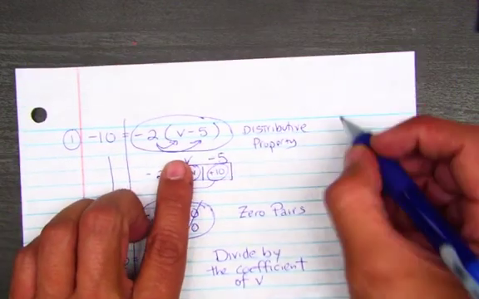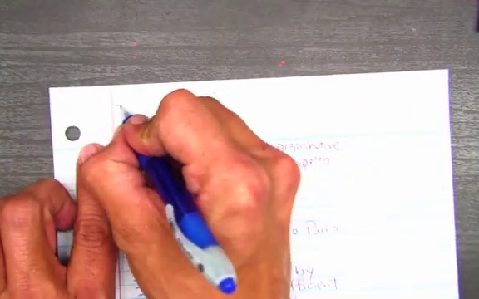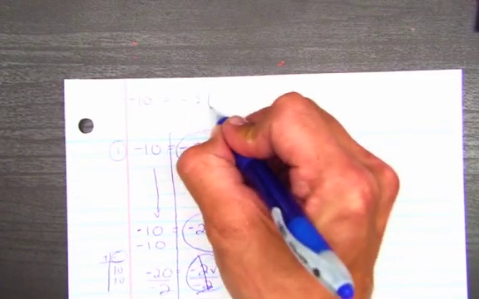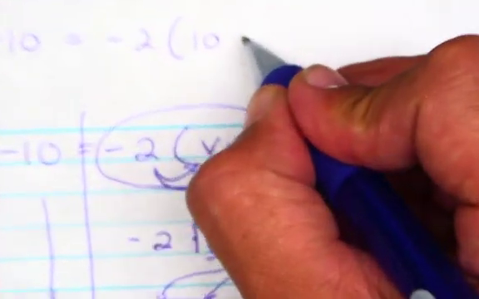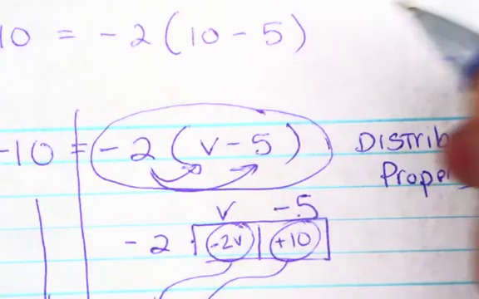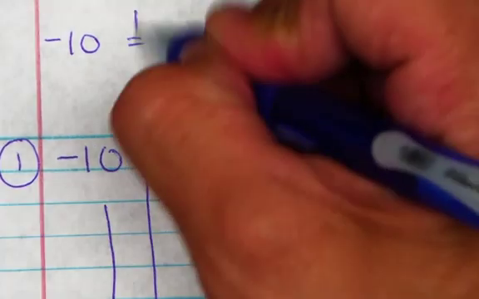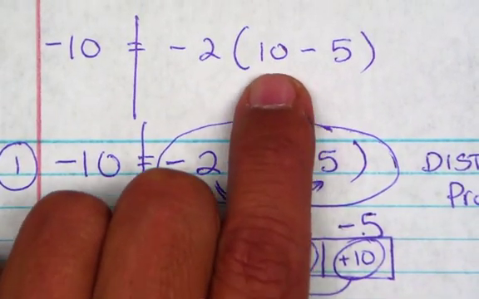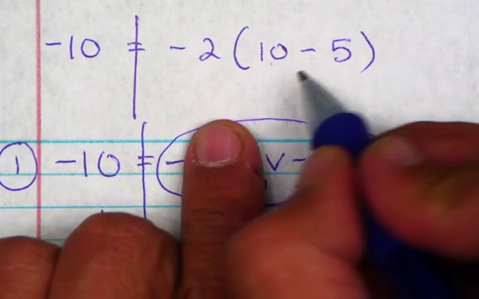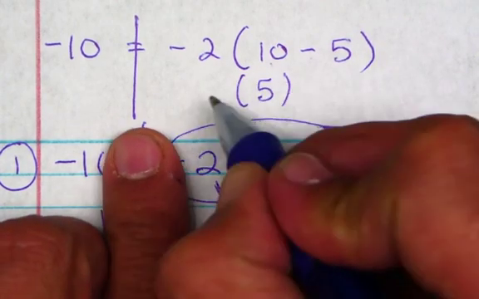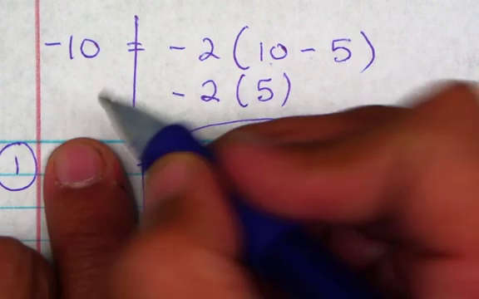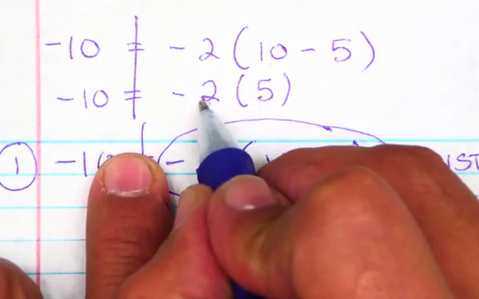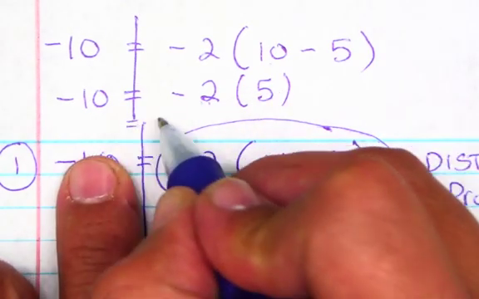Here we go. Let's write it. Negative 10 equals negative 2 times 10 minus 5. What do we do first? Parentheses, right? PEMDAS. Here's your parentheses. 10 take away 5 is 5. And you're going to multiply that by negative 2. Negative 10 equals negative 2 times 5. And what's negative times a positive? Well, that's a negative, right?